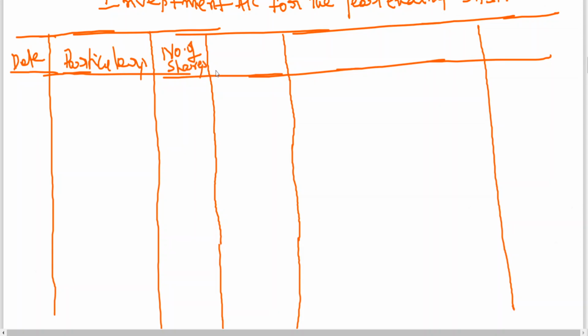Generally for shares it is better to write number of shares, since it is easy for us to calculate the carrying amount, cost price, etc. And then cost in rupees. When you are writing number of shares, no need to write amount.